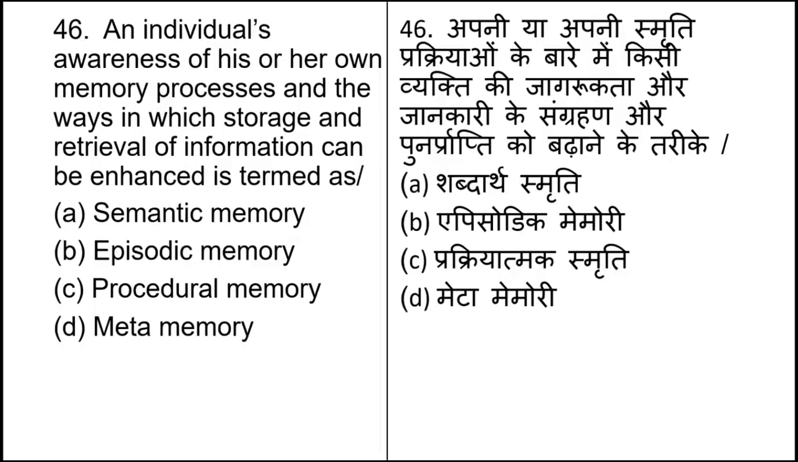An individual's awareness of his or her own memory process and the way in which storage and retrieval of information can be enhanced is termed as: and options are semantic memory, episodic memory, procedural memory and meta memory. An individual's awareness of his or her own memory process and the way in which storage and retrieval of information can be enhanced is termed as meta memory.